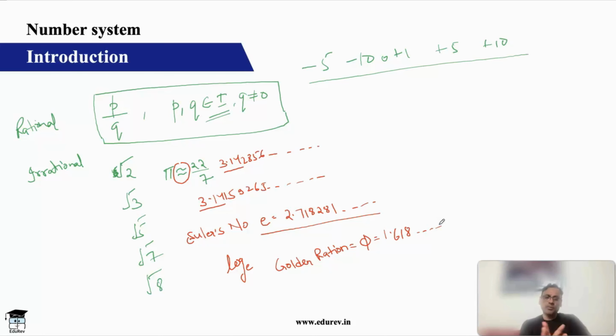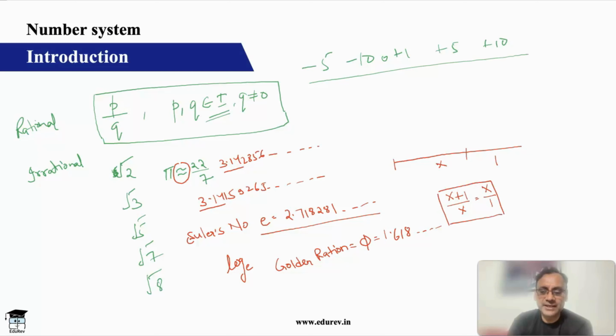So three important irrational numbers. Golden ratio, if you've not heard, has been used in a lot of places, and definition-wise it is defined as follows: if you have a line and you divide the line in parts of x is to 1 such that x plus 1, the whole upon the longer part, is equal to the longer part upon the shorter part, then the value that you get for x is the golden ratio.